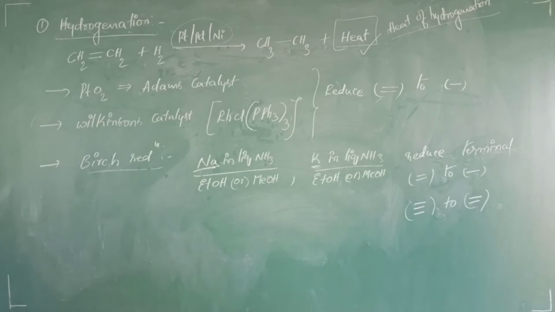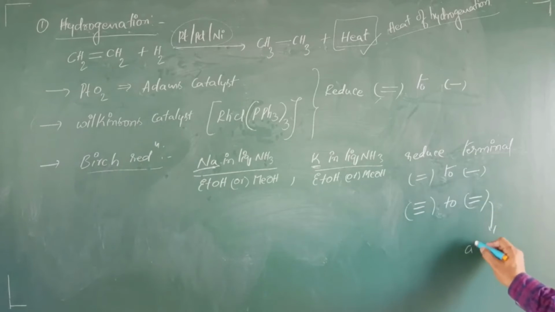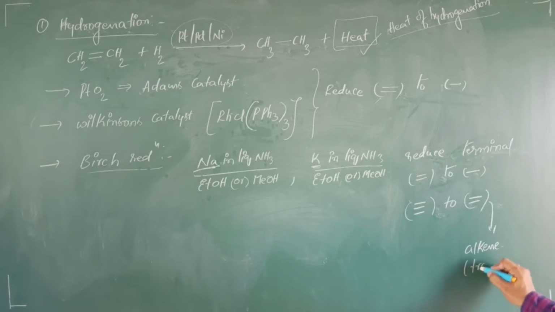Okay students, triple bond is also reduced to double bond, and here the alkene which is formed is a trans isomer. It is a trans isomer which is formed.